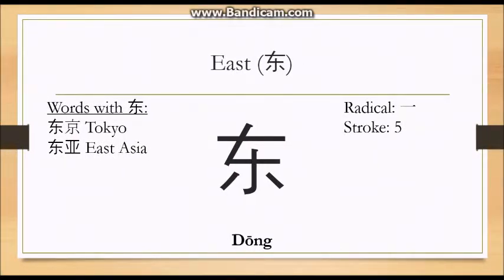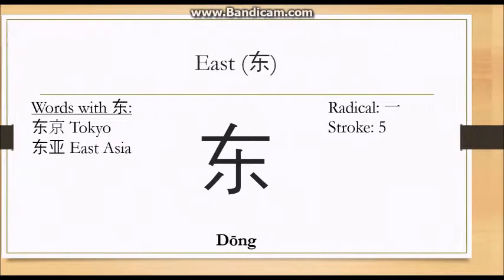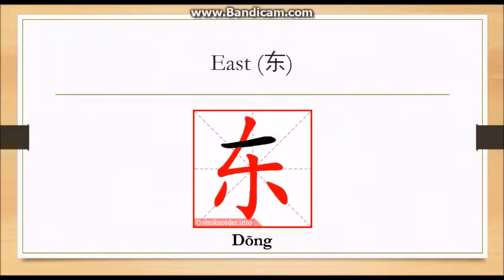The first word we have here is east, which means dong. There are two words that use this character: Tokyo, Dongjing, and East Asia, Dongya. There is one radical, which is e, and 5 strokes here. This is how you write dong.